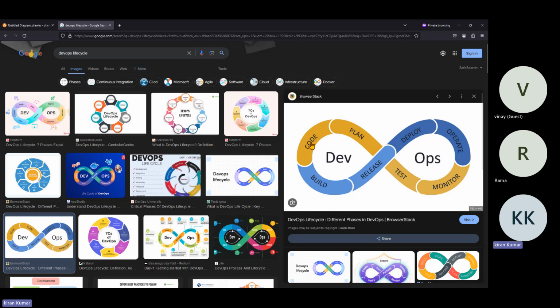That means develop the code, after that build, after that release, deploy and operate. If they identify any bugs and issues, again test, again plan, fix the bugs and everything, again release the new code, again build, again release, again deployment, again operate, monitor and everything. This is continuous integration, continuous deployment. Previously we discussed this in detail at the start. If you still want, let me know, I can elaborate on everything again.